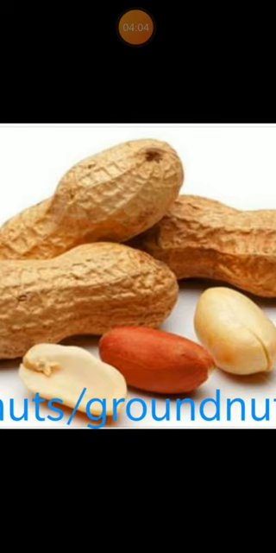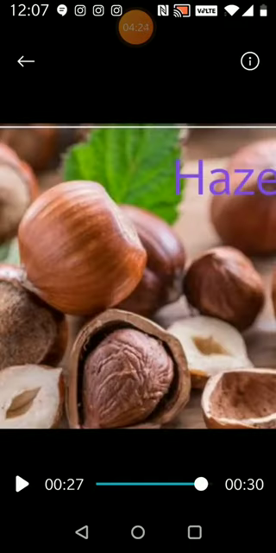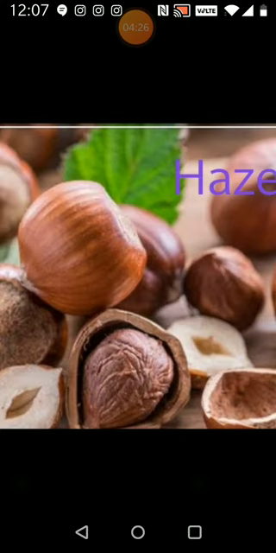So these are the four types of nuts which we saw today. There are many more nuts also, like hazelnut. Walnut, then cashew nut, groundnut, and then one more nut which we are going to see today is the hazelnut. This is how the hazelnut looks. Look, it also has a shell, and inside there is a seed which is the hazelnut. Hazelnut, you can eat it. You can make chocolates. We get hazelnut chocolates. So all these nuts are very good for health.